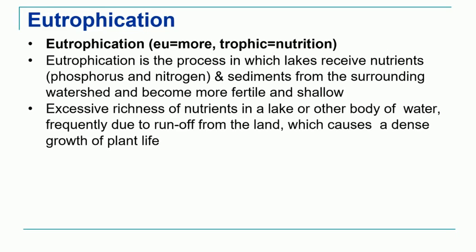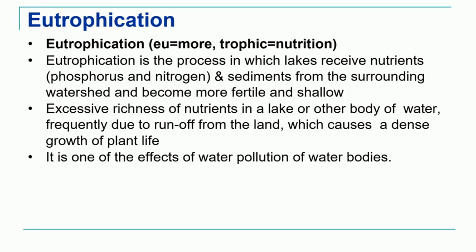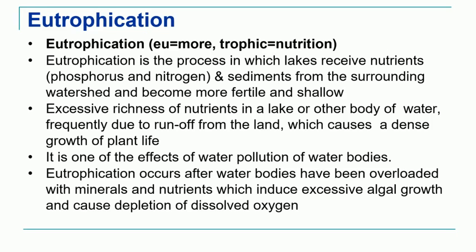Excess of these nutrients in these water bodies will result in more growth of plants, because as you know, nutrients are required for the growth of plants, and since the nutrients are more, more plants will be growing. This is mainly caused by the water pollution of the water bodies. Now eutrophication occurs due to different minerals and nutrients.